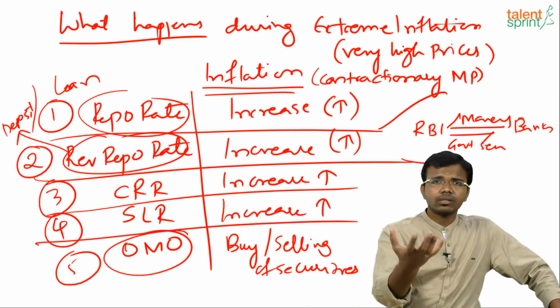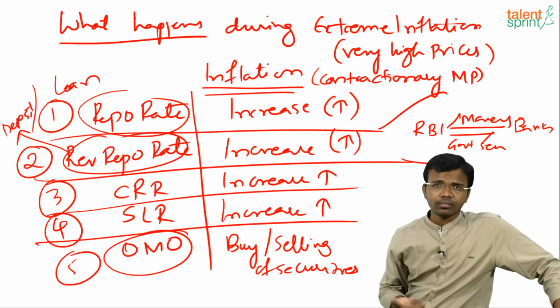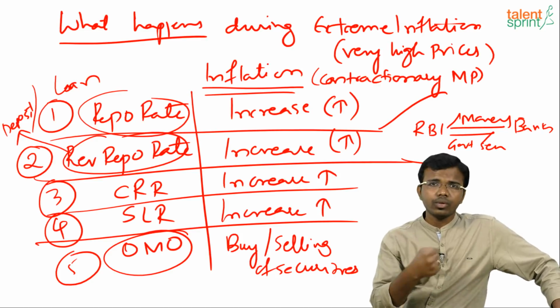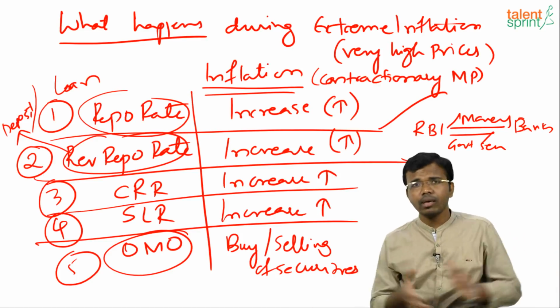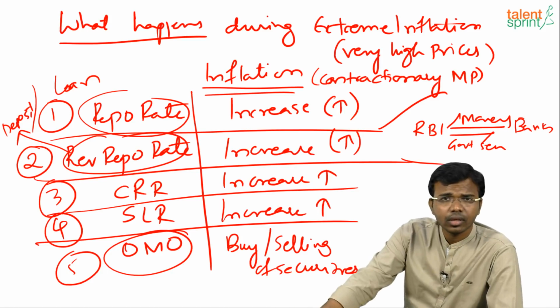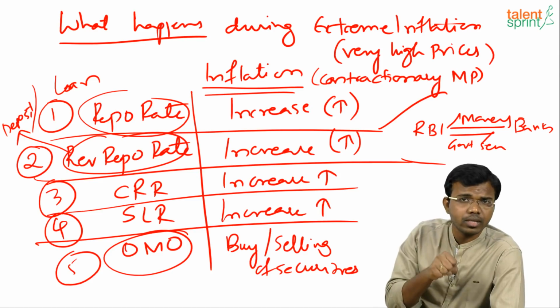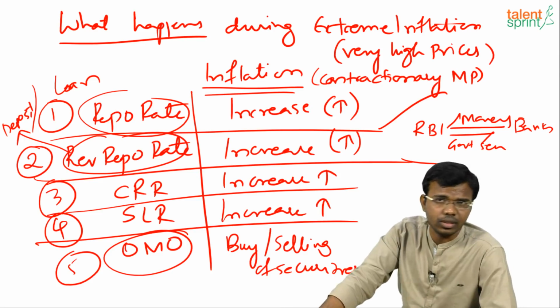That means I am giving some product to you, I am taking money from you. What do you mean by buying? I am taking product from you and giving money to you. What is my aim? During inflation, I have to control the prices. So I have to take away more money from you, whether I have to buy government securities or sell government securities.